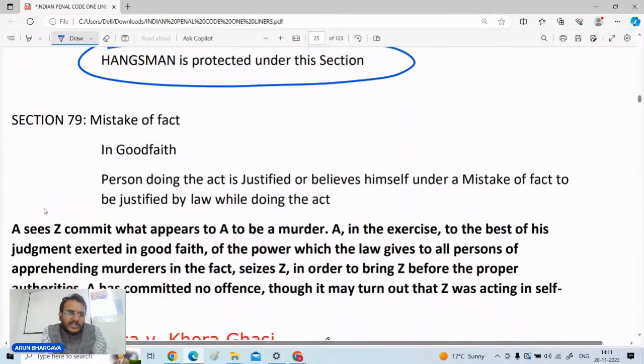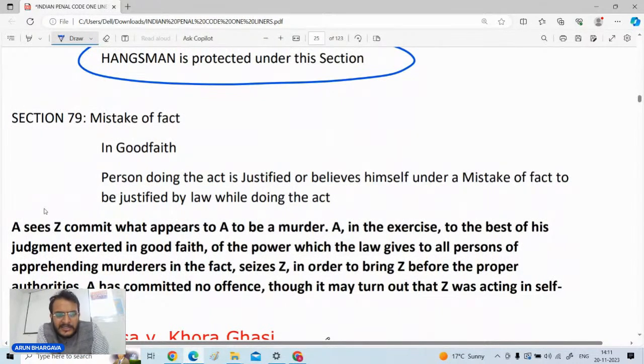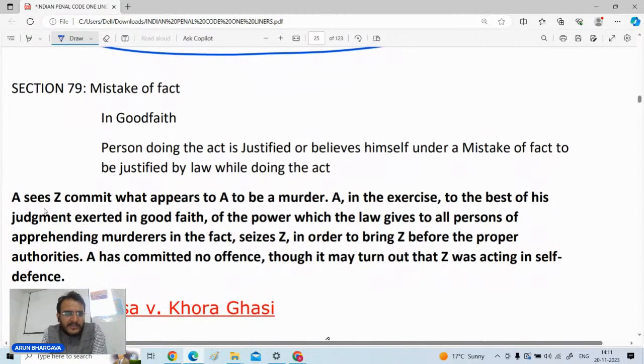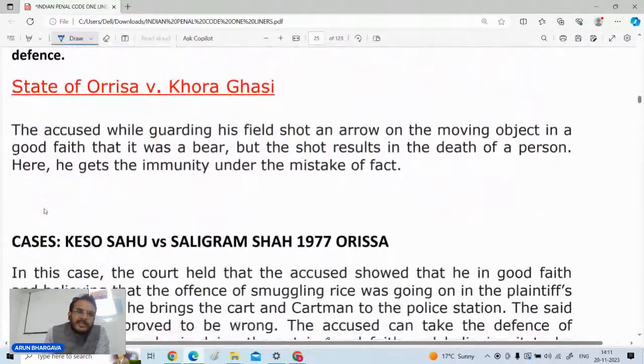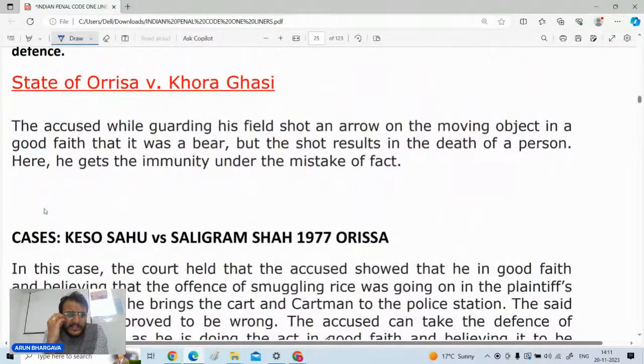Thereafter, another section: if any person has done something under a mistake of fact and believes himself to be justified by law, in good faith he has such belief, then he should not be made liable for such act. This is under Section 79. A few cases from Section 79 are sometimes asked. So State of Odisha versus Khora Ghasi is related to Section 79.